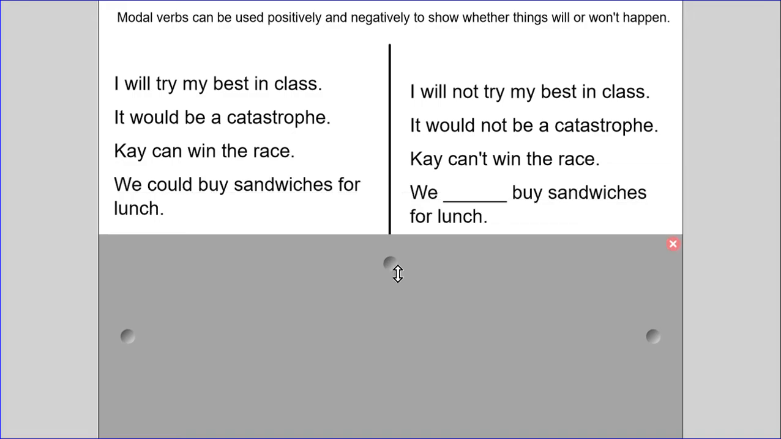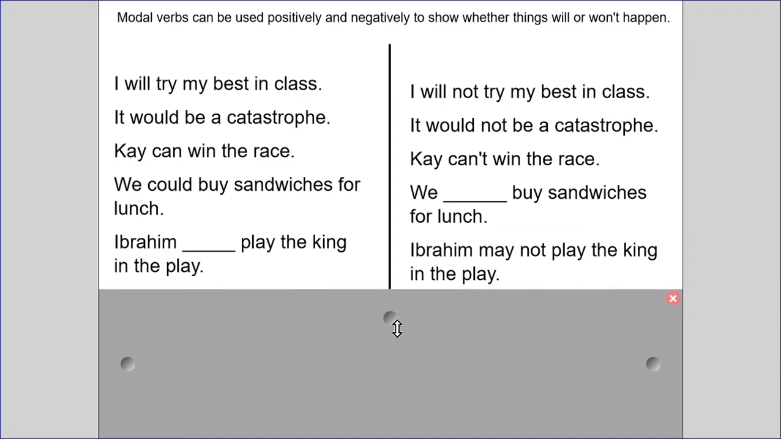So let's have a look. We could buy sandwiches for lunch versus we couldn't buy sandwiches for lunch, or we could not buy sandwiches for lunch. Either is fine, depending on how you want to do your writing. Oh, this time I've got the negative version. Ibrahim may not play the king in the play. So what would be the positive version? Ibrahim may play the king in the play.